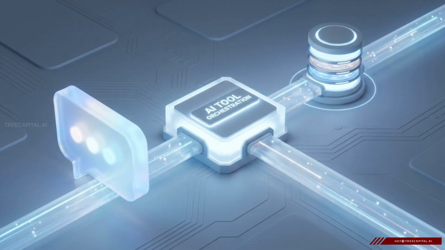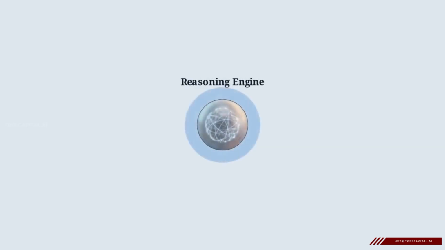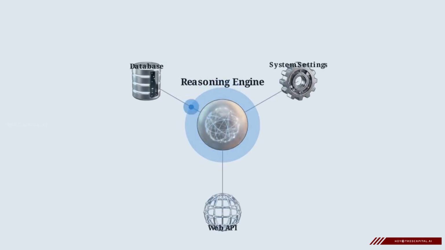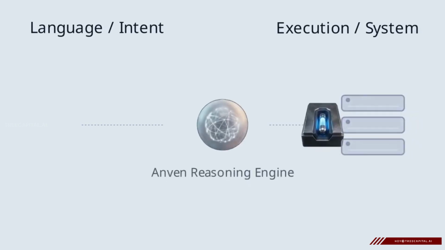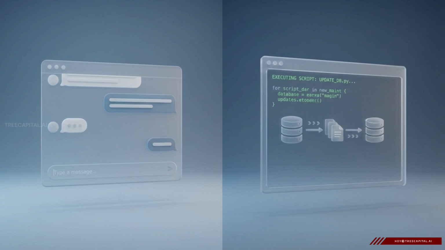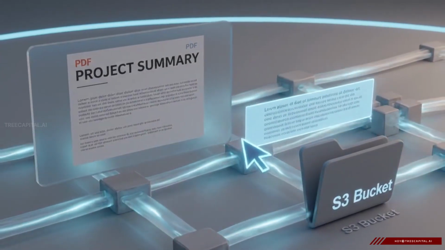Bridging that gap requires a mechanism called AI tool orchestration. This is an architecture that allows an AI model to reach outside of itself and call on external software to do the computational heavy lifting. Treecapital's Anven model is engineered specifically for this kind of orchestration. It translates human instructions directly into executable commands. By connecting natural language to external tools, orchestration transforms a passive chatbot into an active enterprise agent that can perform real work.